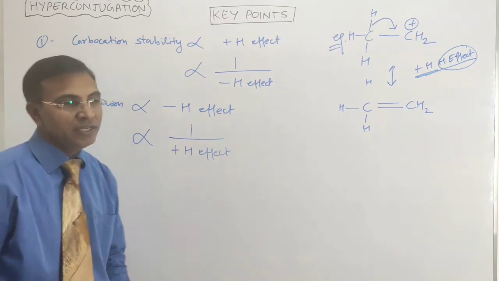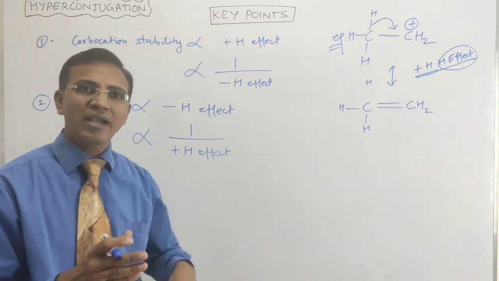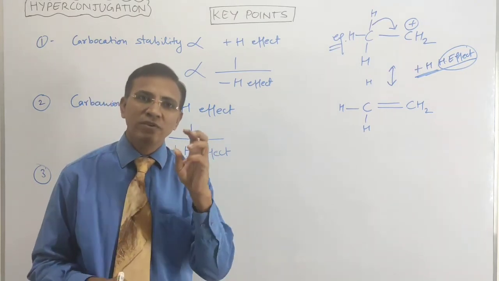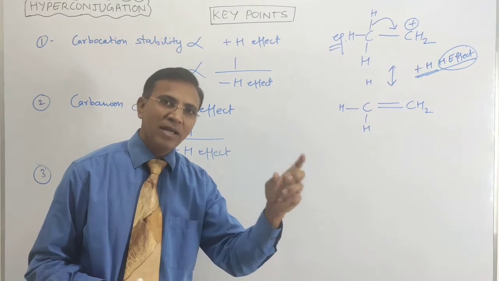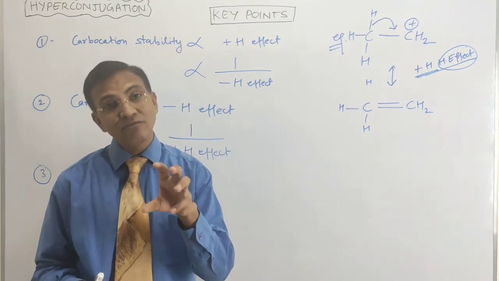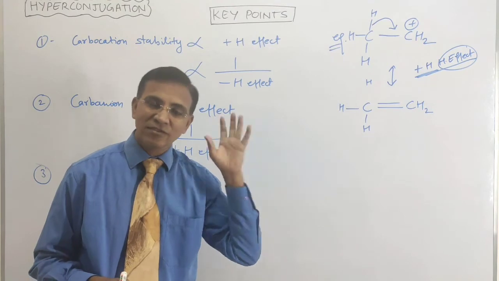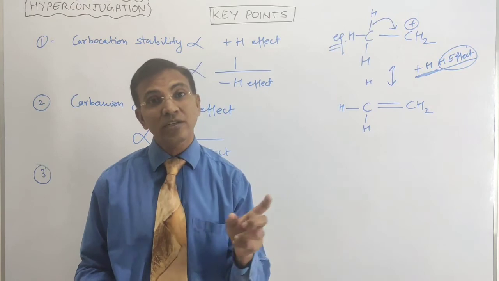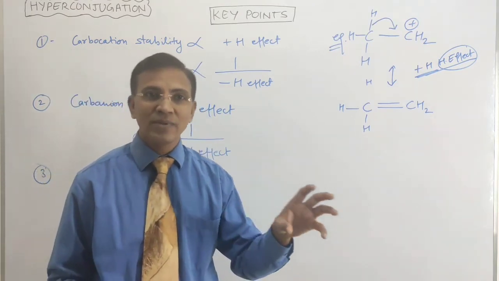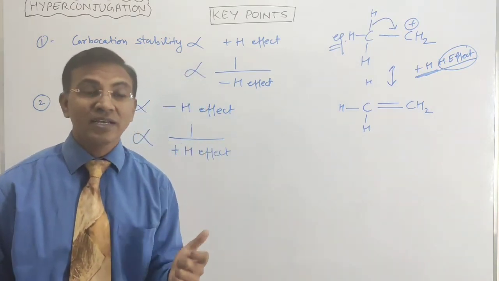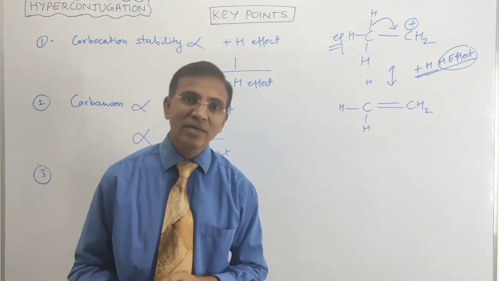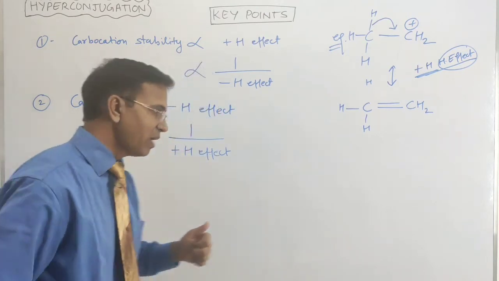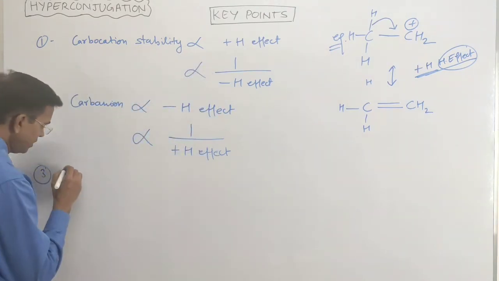Now come to the next point. In case of plus H and minus H, if a species, a molecule, a compound shows both the plus H and minus H, then the plus H effect is more effective than the minus H effect. Why is it so? Because in case of plus H effect, the octet of every carbon atom becomes complete, while in case of minus H effect, the octet of each carbon atom doesn't complete. So I am going to show you with the help of an example. Let me write this first.